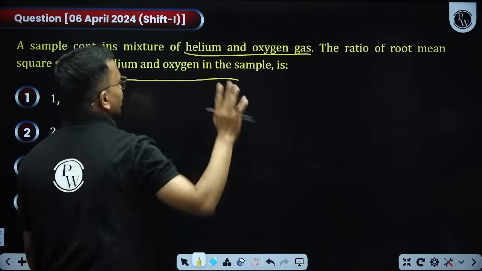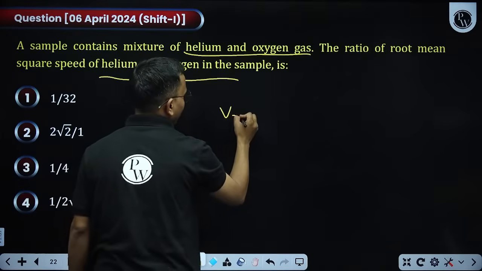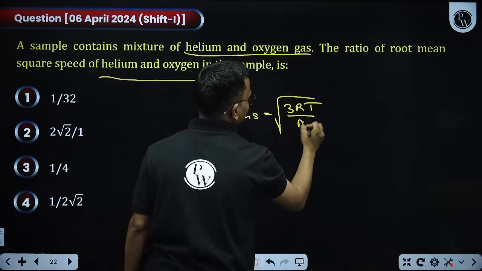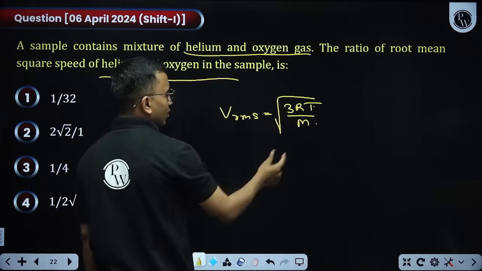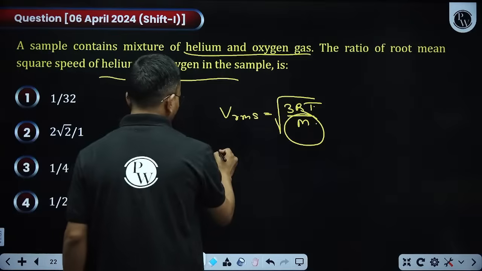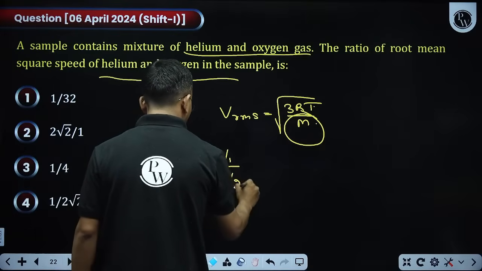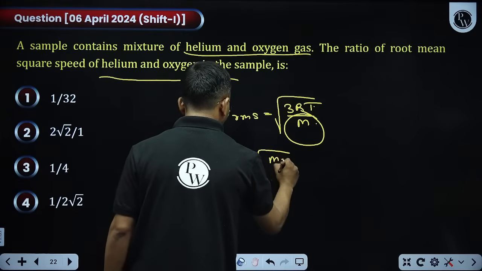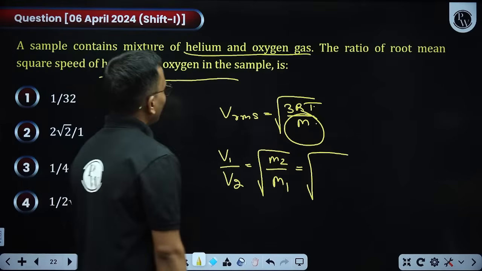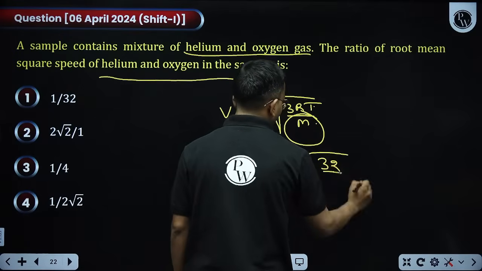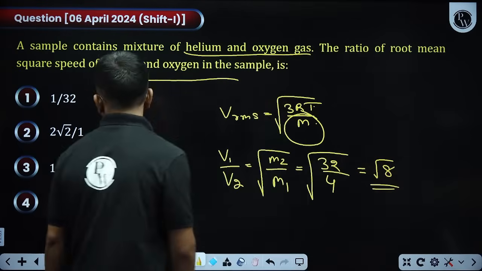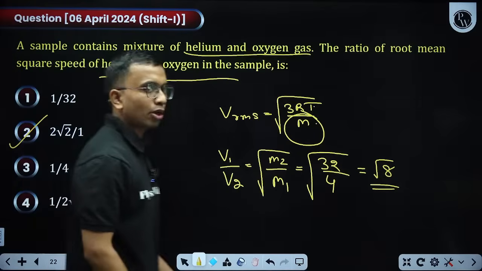If it is a mixture, it means the temperature is the same. We know Vrms is equal to root of 3RT by m. Since temperature is the same and 3R is constant, it is inversely proportional to the square root of the mass. So V1 divided by V2 is equal to root of M2 divided by M1. Which two gases are there? Helium and oxygen. For oxygen 32, for helium 4. This comes out to be root 8, 2 root 2 is to 1. Second option.